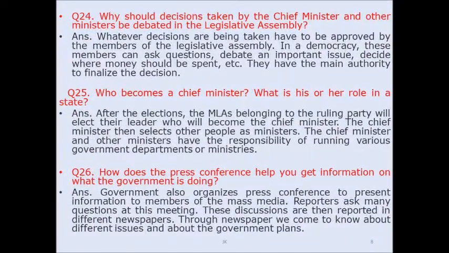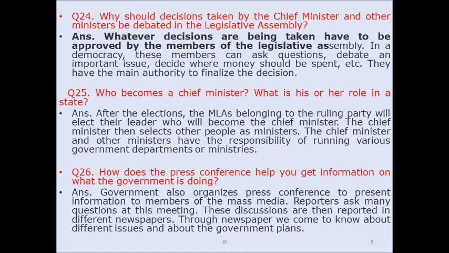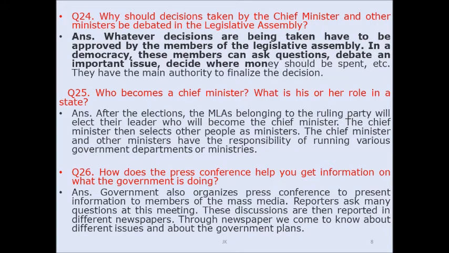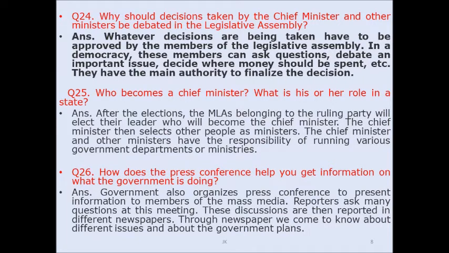Question 24. Why should decisions taken by the chief minister and other ministers be debated in the legislative assembly? Answer: Whatever decisions are being taken have to be approved by the members of the legislative assembly. In a democracy, these members can ask questions, debate important issues, decide where money should be spent, etc. They have the main authority to finalize the decision.